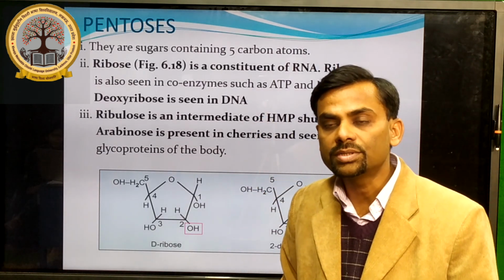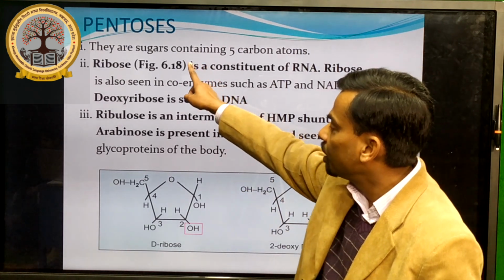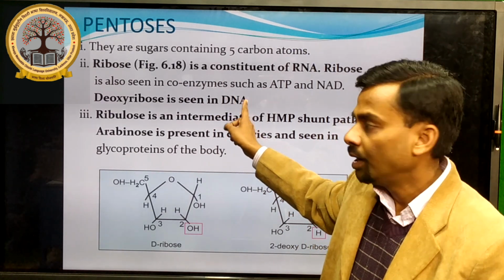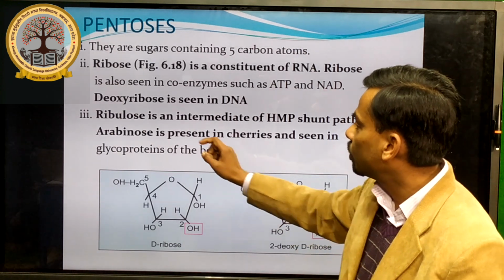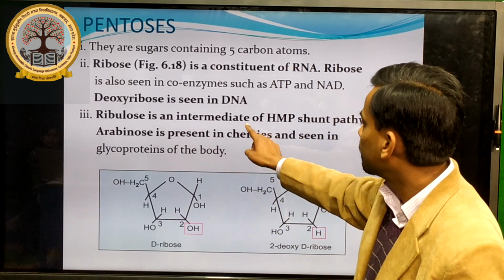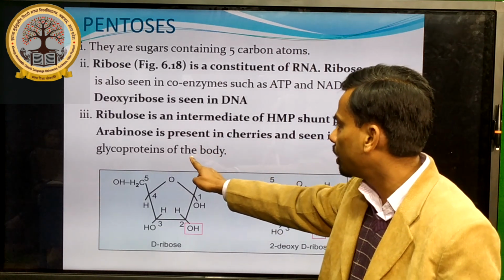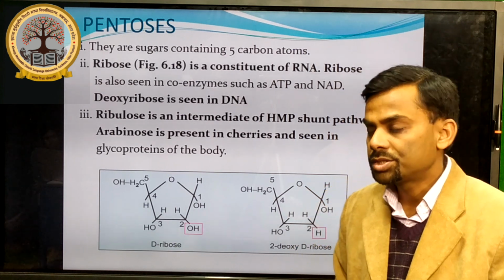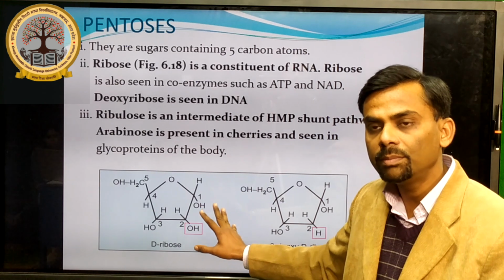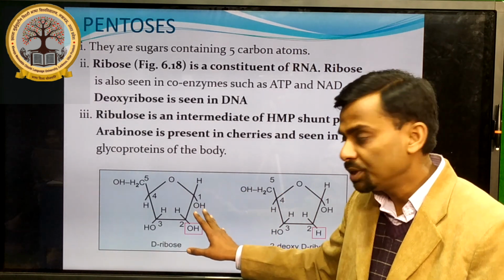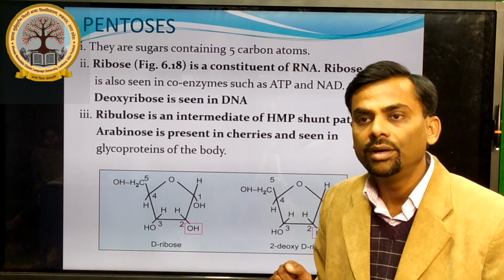Another example is pentose, which is also a monosaccharide, and ribose is the main example, which exists in RNA, and deoxyribose sugar exists in DNA. Another example is ribulose and arabinose. Ribulose is an intermediate of the HMP shunt pathway, while arabinose is present in cherries and seen in the glycoproteins of the body. This is the structure of ribose and deoxyribose. Again I am repeating, it is a monosaccharide. Ribose is present in RNA, while deoxyribose is present in DNA.